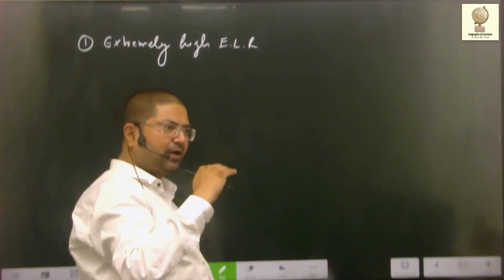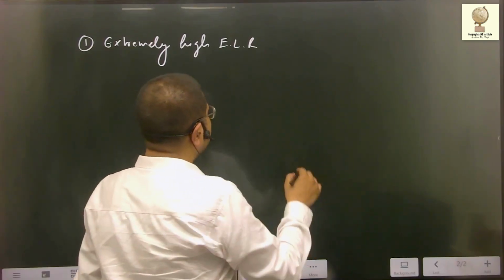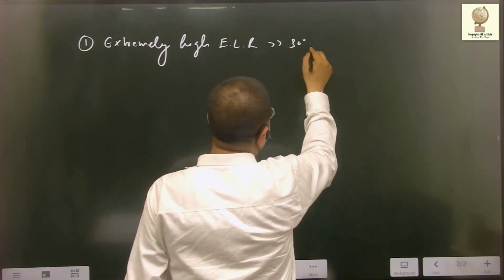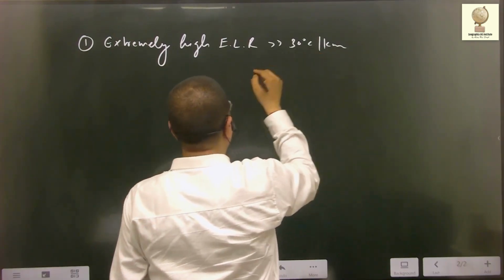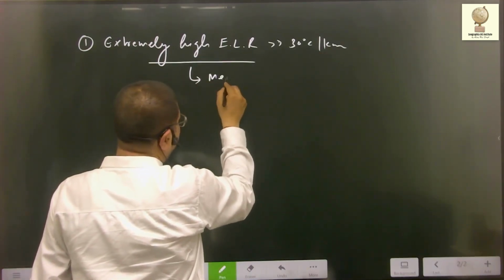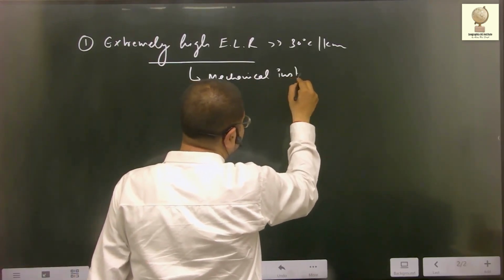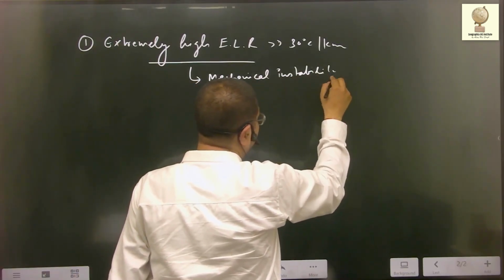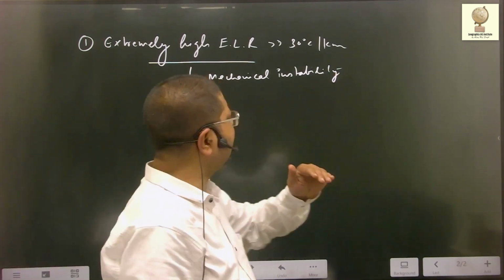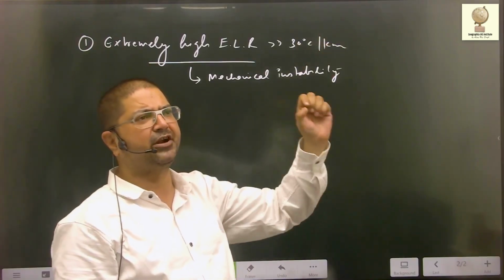Environmental lapse rate is what? Rate of decrease of temperature in the environment with height. This should be more than 30 degrees centigrade per kilometer. Very high. These are the conditions which are said to be constituting mechanical instability. This is the first condition: the environmental lapse rate, the vertical rate of decrease of temperature in the environment, should be 30 degrees or more.